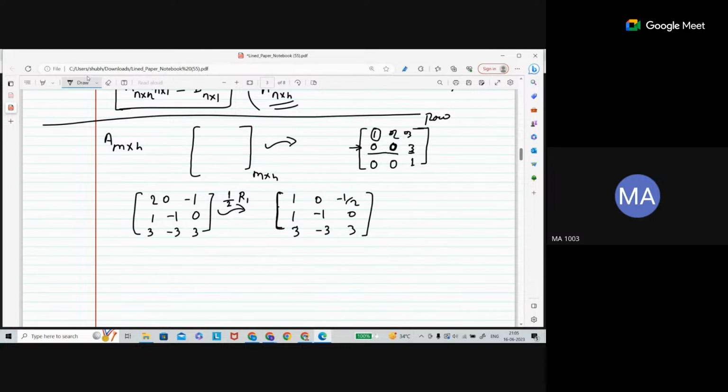In row echelon form, the first non-zero entry is going to be the pivot element, and it should be 1. So make it 1. If it is 3 here, then it is not in row echelon form, and you have to change it. It should be 1.